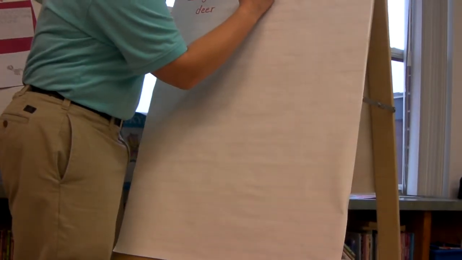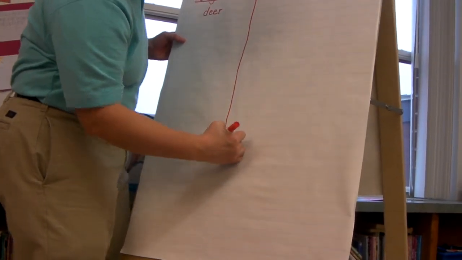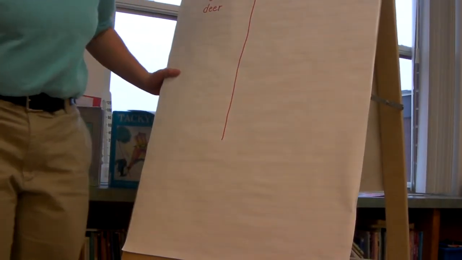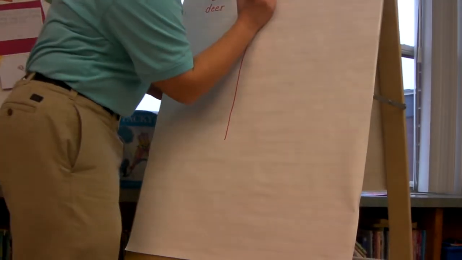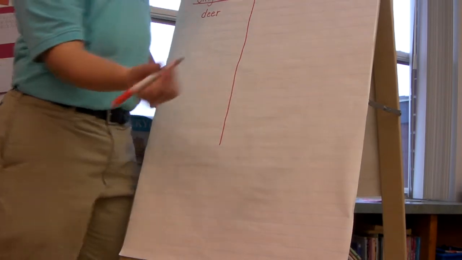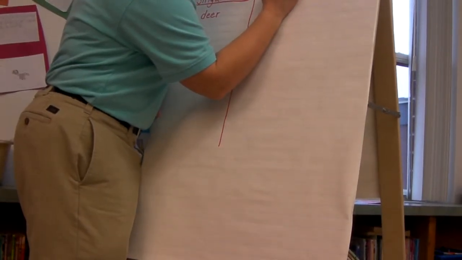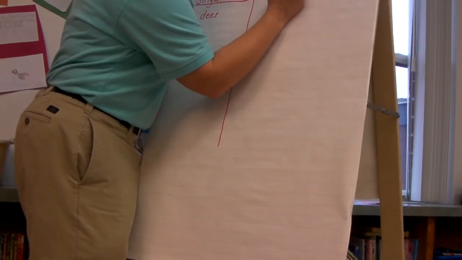Now, for the plural of the word, we're going to have two columns. Plural means when there's more than one. We're going to have two columns because sometimes words change when we make them plural. So when plural, there's going to be at least two of these things.